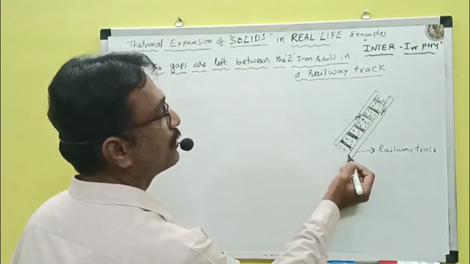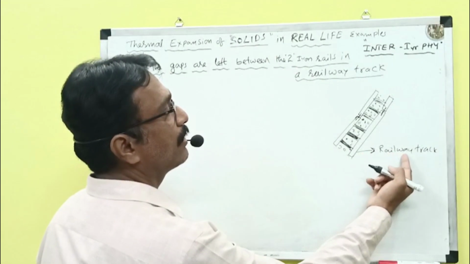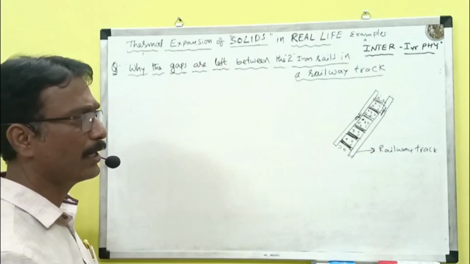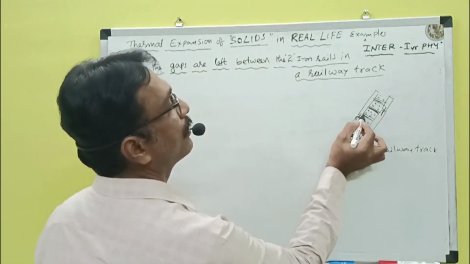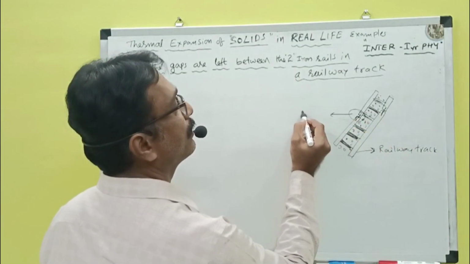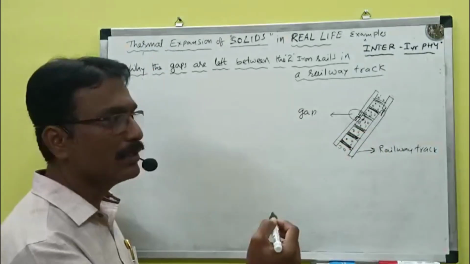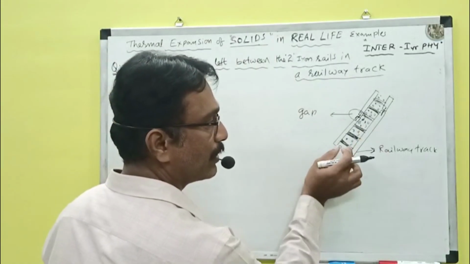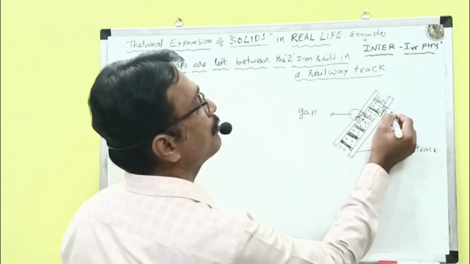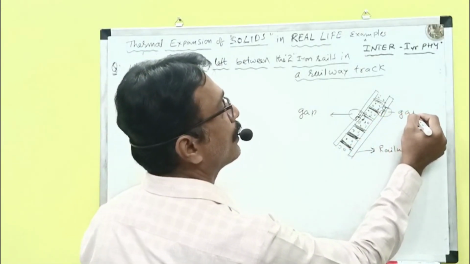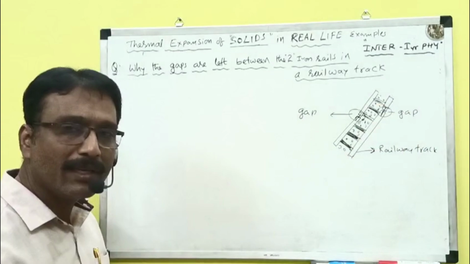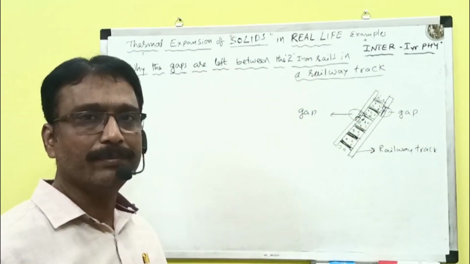So imagine this figure. This is the railway track made with iron, a strong alloy, and here a small gap should be left between the two rails. Here is this gap, and here also some small gap is there. So why is the gap left between them?